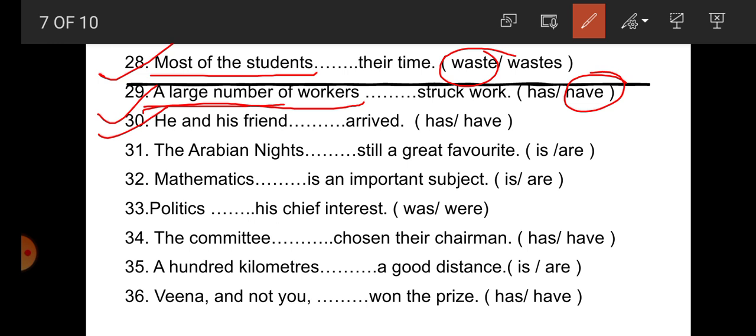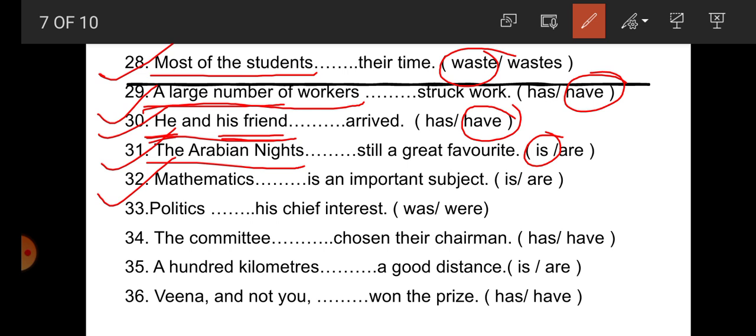Number 30. He and his friend. Student, here there are two subjects, he and his friend, joined with and. So the subject is plural here. So the plural verb have is correct. 31. The Arabian Nights dash still a great favorite. So student, we all know that Arabian Nights is a book name, that's why is is correct.